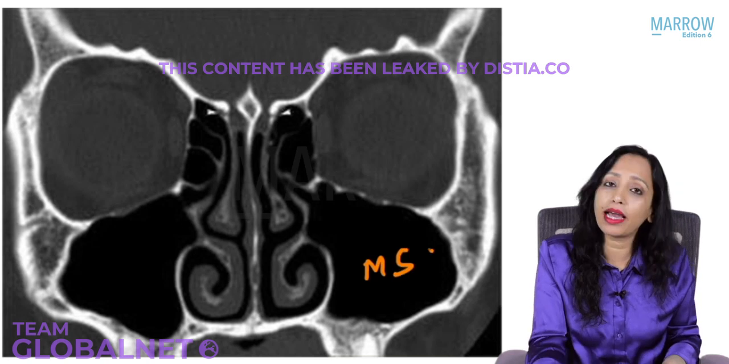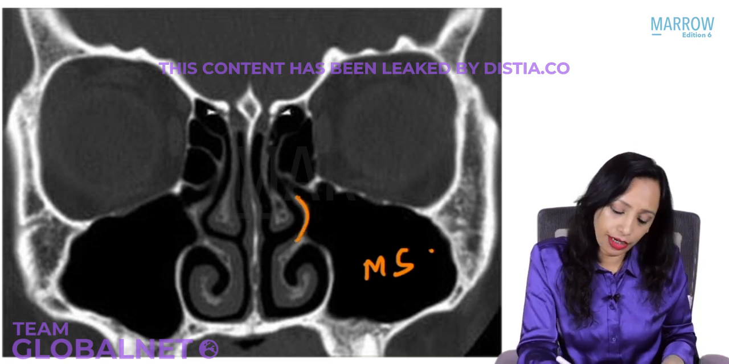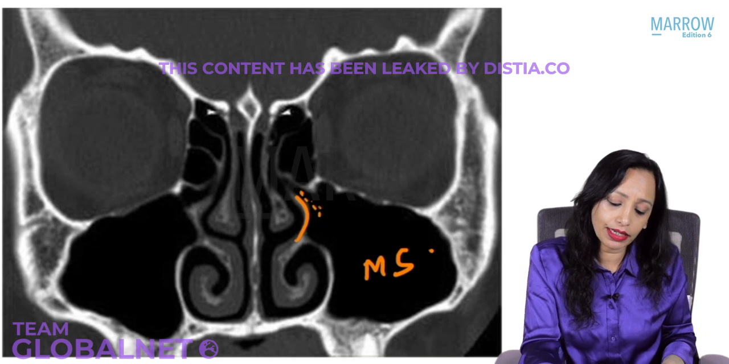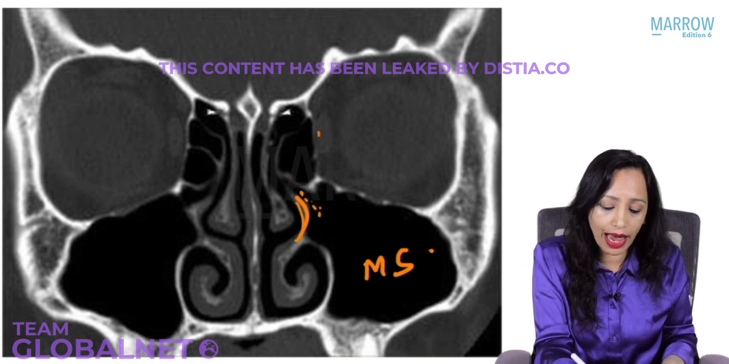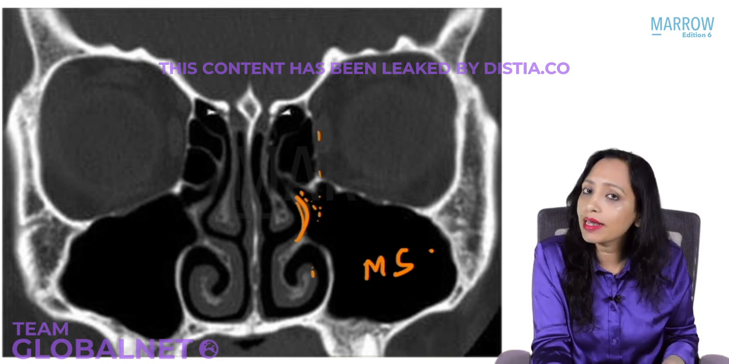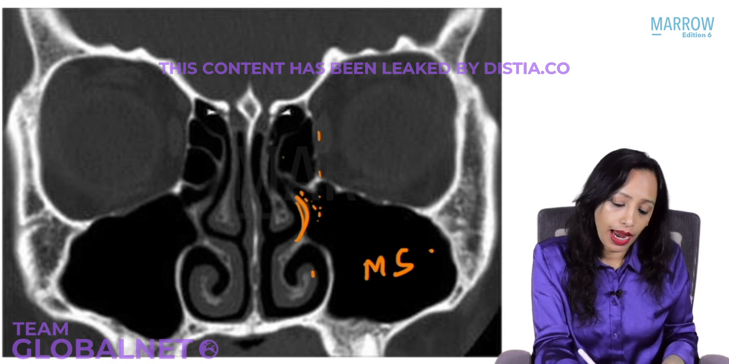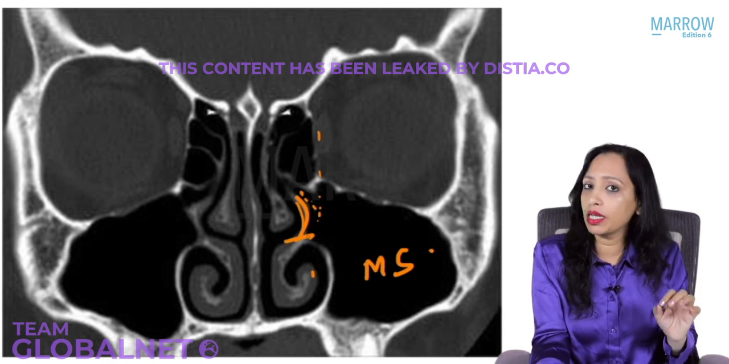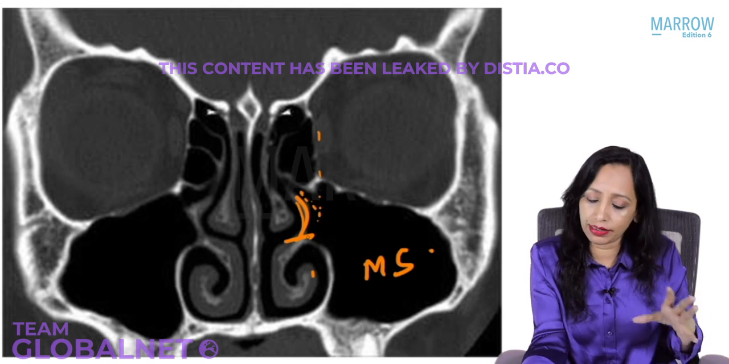Yes, this is the maxillary sinus. Quickly name this: the uncinate bone. And what is this area where the maxillary sinus opens, in between the uncinate bone and the lateral wall? Yes, that is the infundibulum. And if we remove the uncinate process, an uncinectomy, we can directly approach the maxillary sinus.